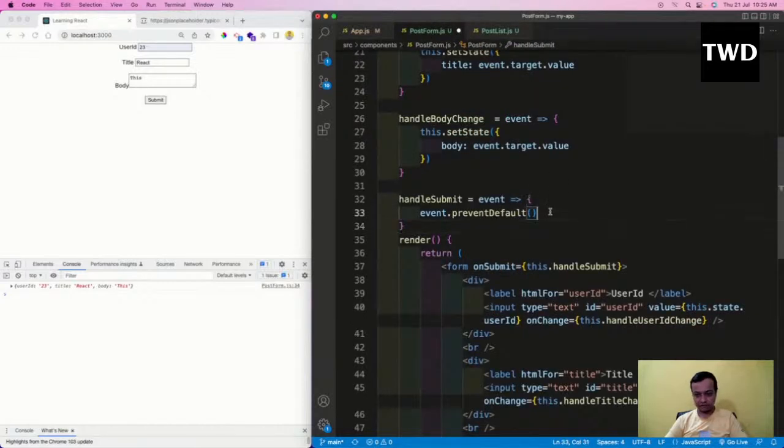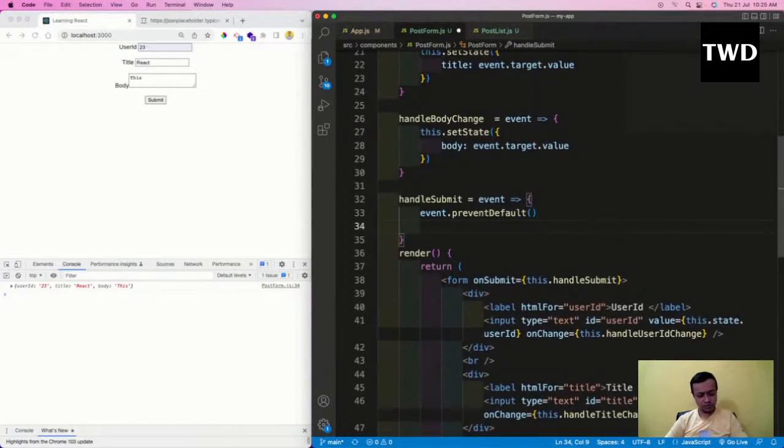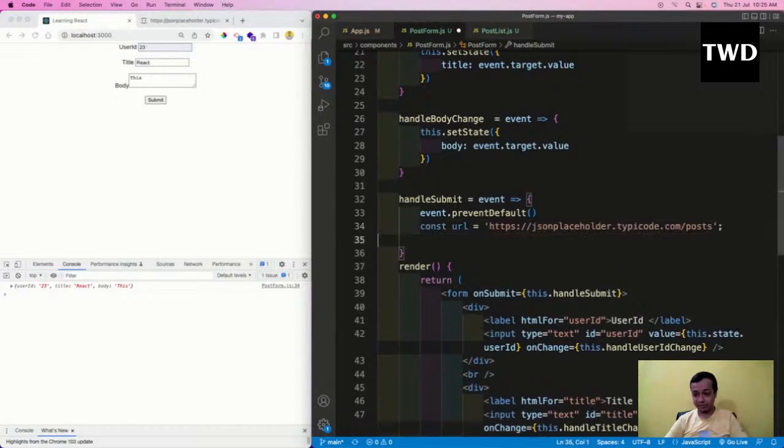First thing is that we need to have a URL, and the post URL from this JSON placeholder is the same endpoint. But we need to write some more code here.